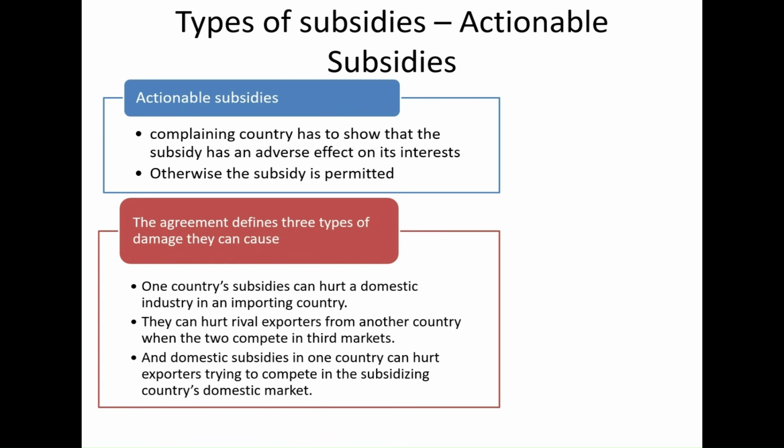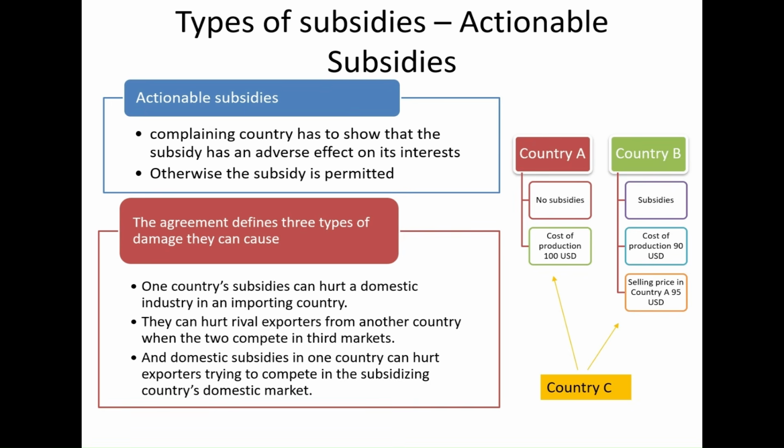The agreement defines three types of damages an actionable subsidy can cause. Firstly, a subsidy given by the government in one country can hurt a domestic industry in an importing country. These subsidized products can hurt rival exporters from other countries as well. Domestic subsidies in one country can hurt exporters trying to compete in the subsidizing country's domestic market.